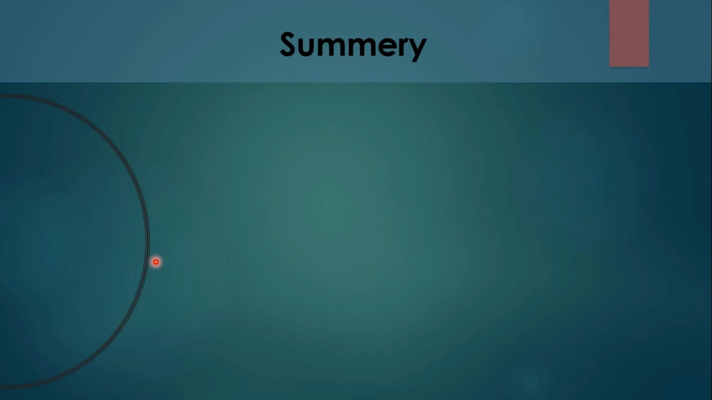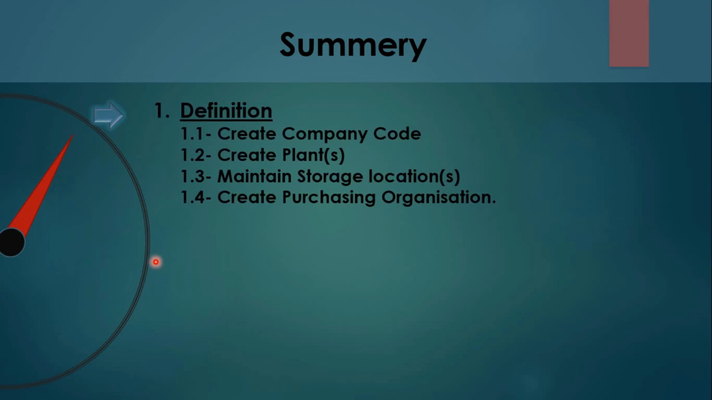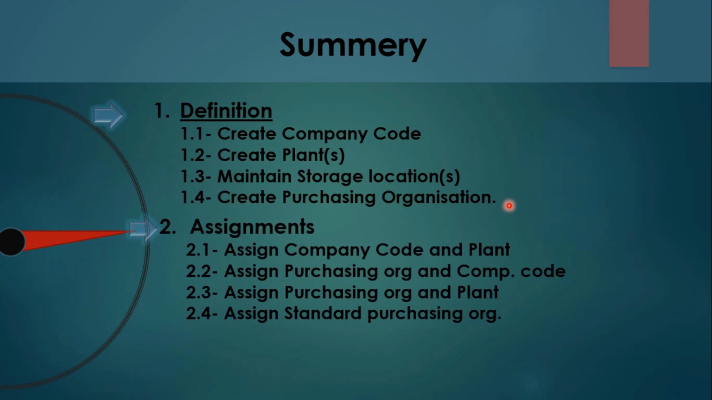Then next one is a summary of what we have seen so far. We have seen definitions, where we defined first the company, then we created the company code, then plants, then we maintained the storage location, and we created the purchasing organization under the definition tab in enterprise structure. Secondly, we have done all the assignments. First we assigned company to company code, then company code to plant, then purchasing organization to company code, then purchasing organization to plant.